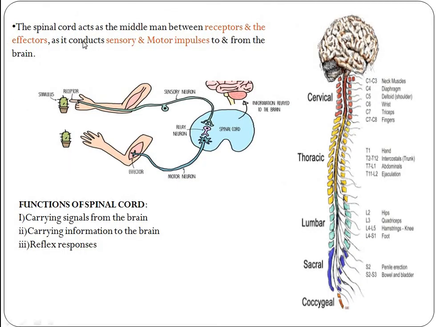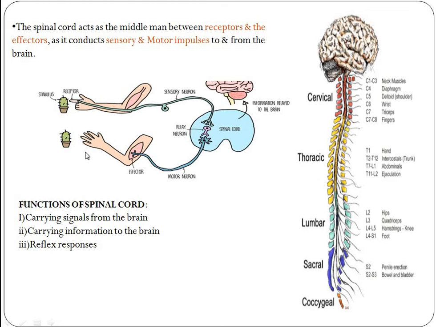Here the spinal cord acts as a middleman between the receptor and the effector. It is in the middle, so that's why it is called a middleman.